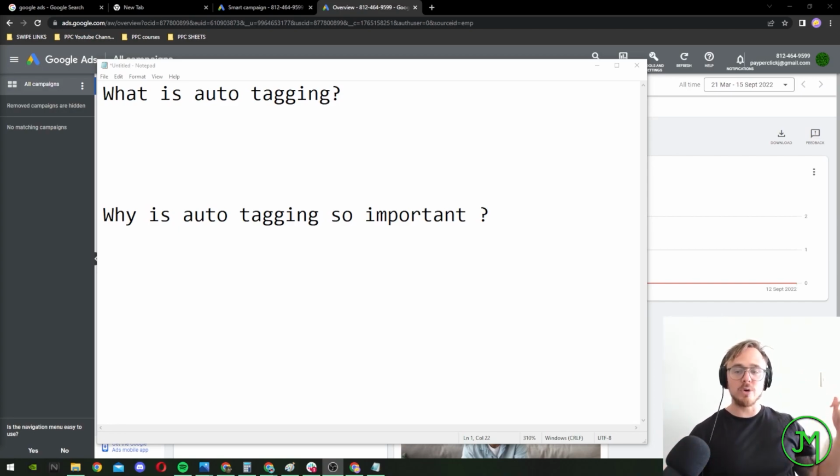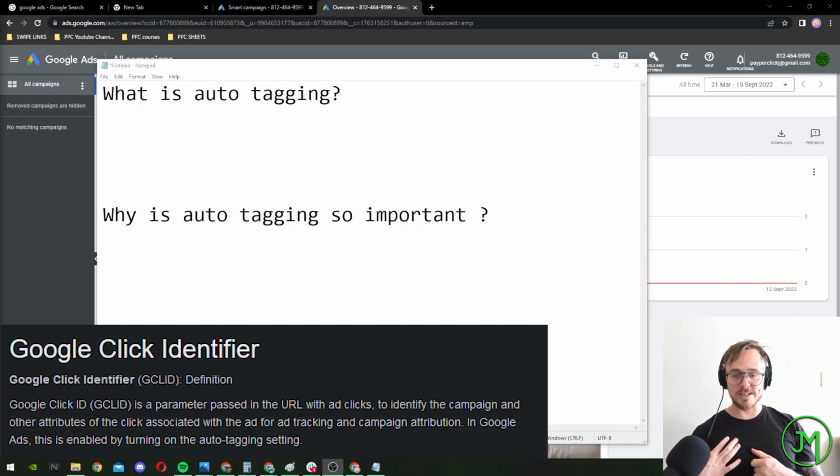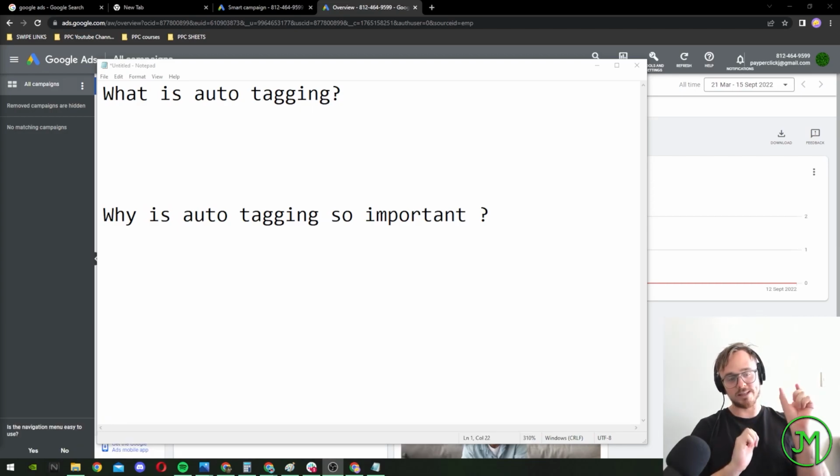Enabling auto tagging in your Google account makes Google append a parameter known as the GCLID, as some people call it, to your URL. So it's a little thing at the end of your URL that says when someone clicks on it, hey, this was a conversion, or hey, this was that and that. There are other ways to track conversions, but for purposes of this basic tutorial on how to set up an ad account, this is how you're going to be doing it. I personally use CoreRail to track and stuff like that, right?